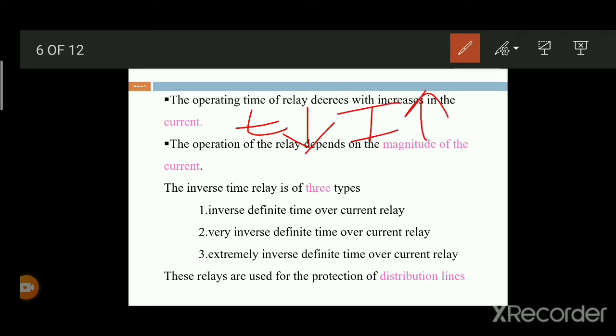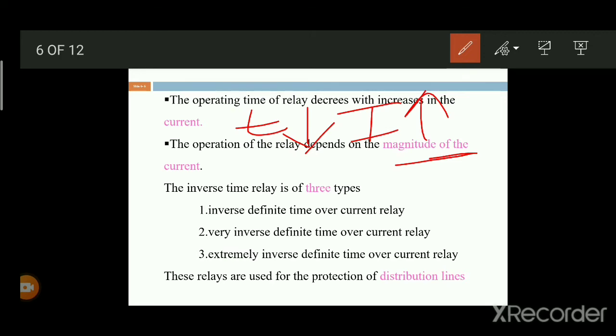If the current is increased, automatically the operating time is decreased. The operation of the relay depends on the magnitude of the current.